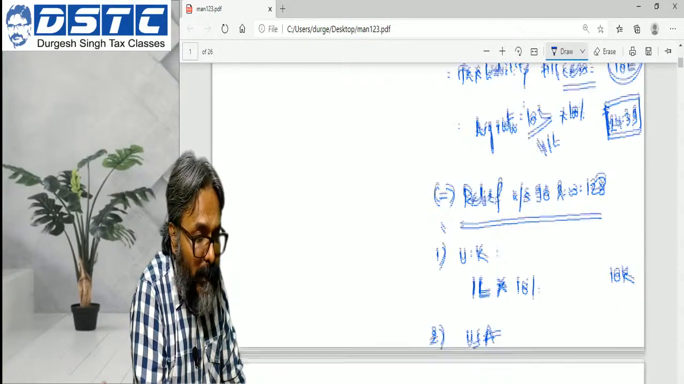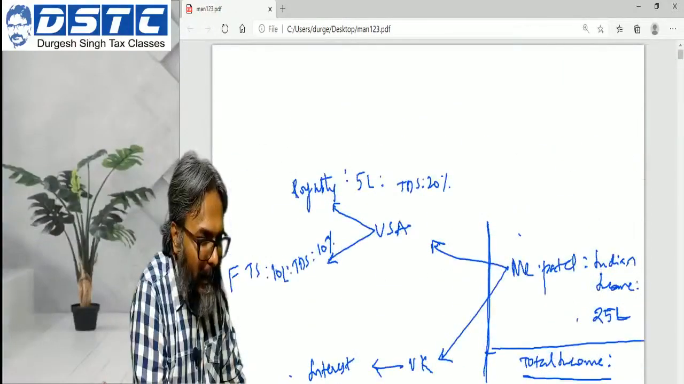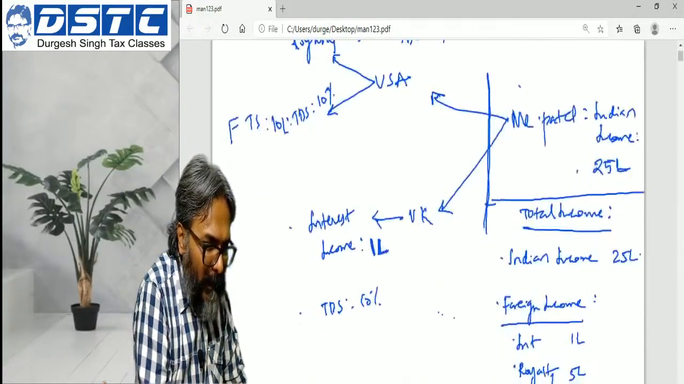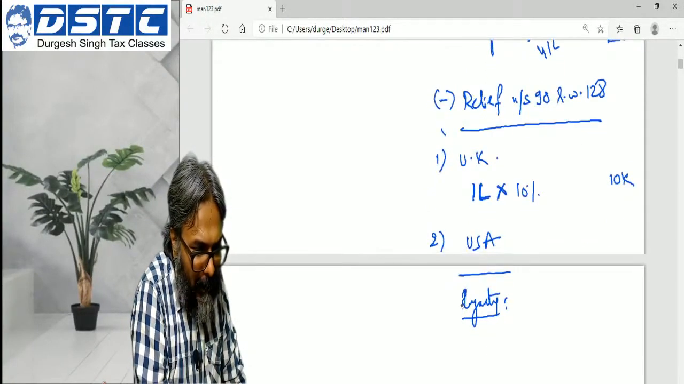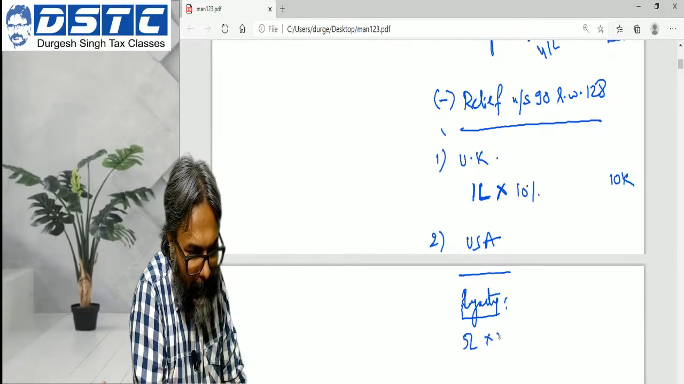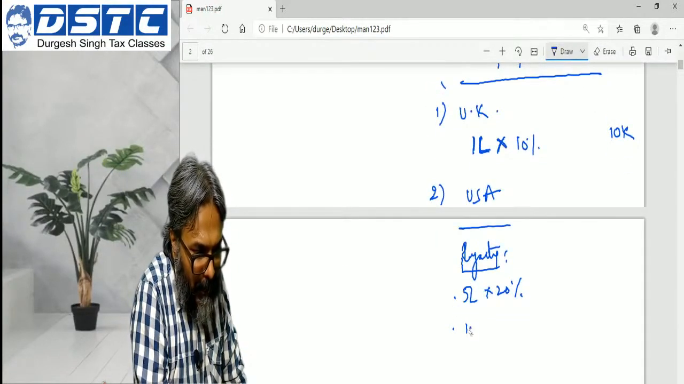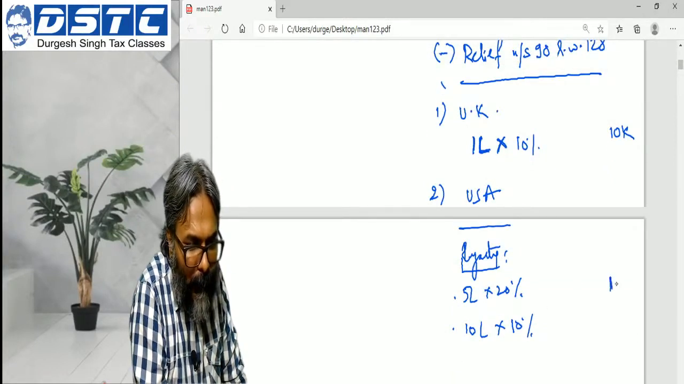Fine. The second one, USA. In the context of USA, there are two incomes. So in that connection, 20% you will take for royalty, and for FTS you will take 10%. So royalty, primarily here, 5 lakh into 20, and 10 lakh into 10. So therefore you go for each of these particular rates. So one here and then one here.